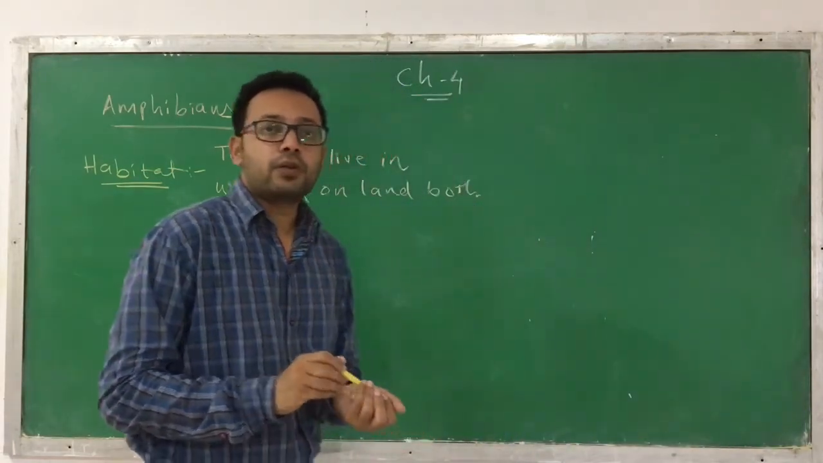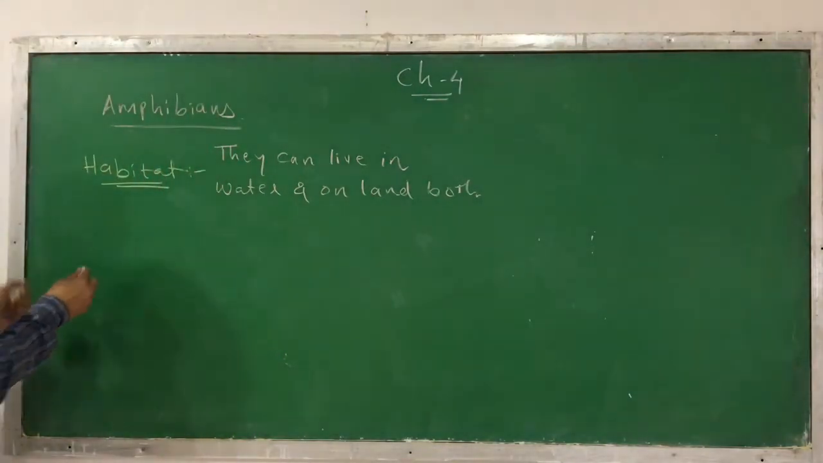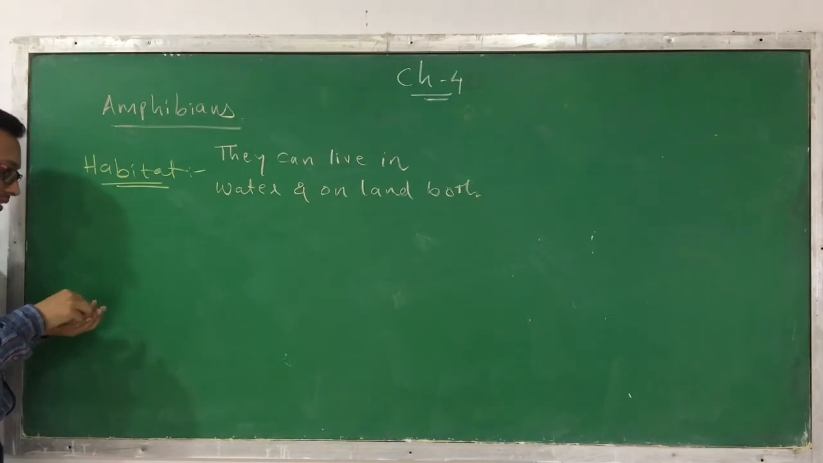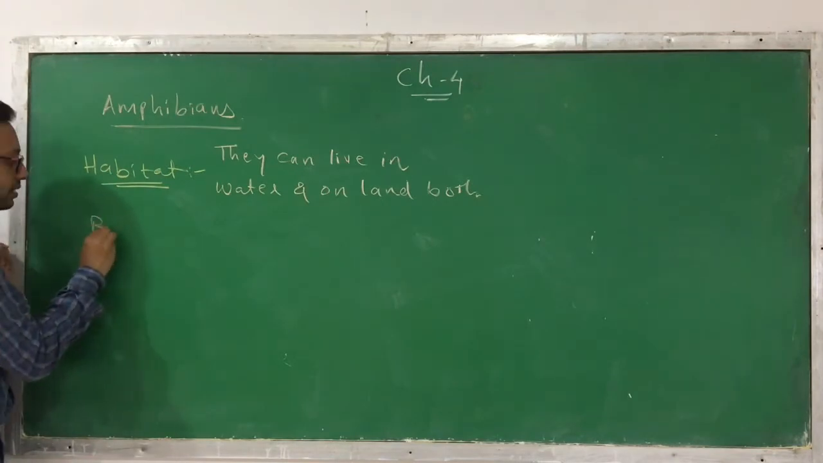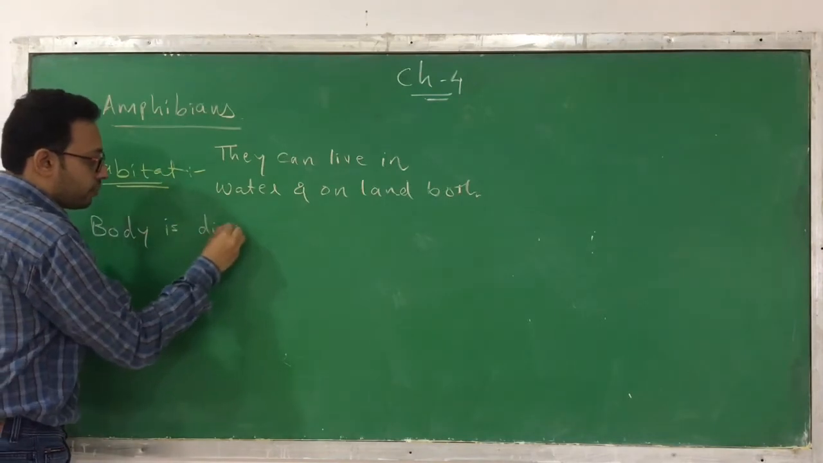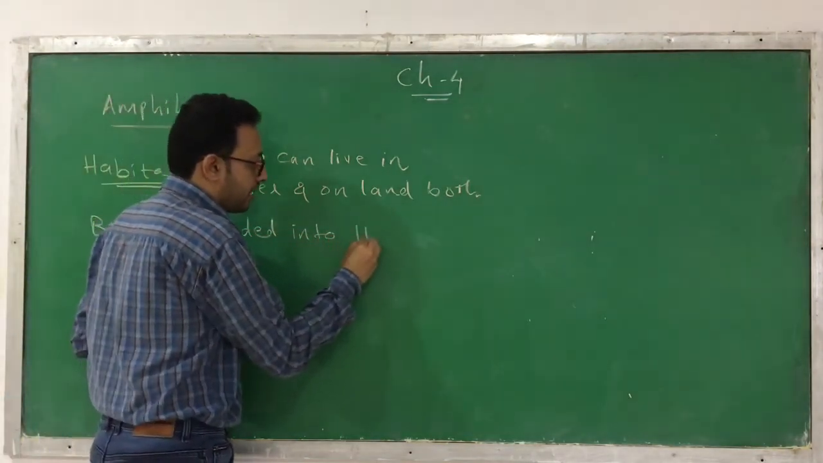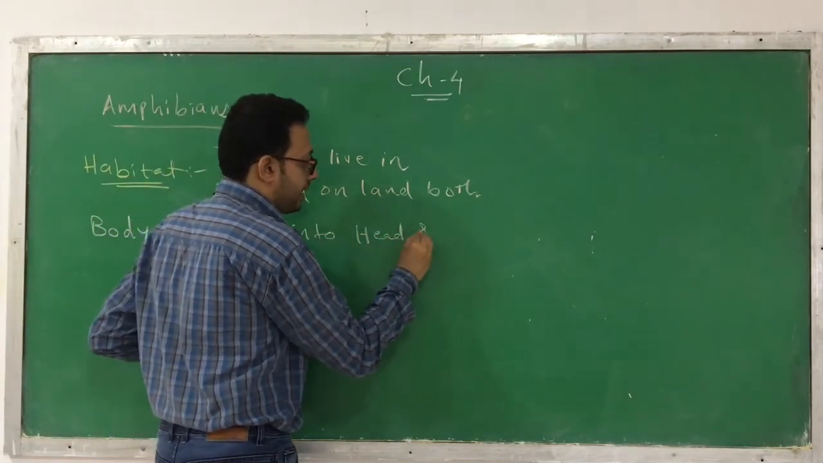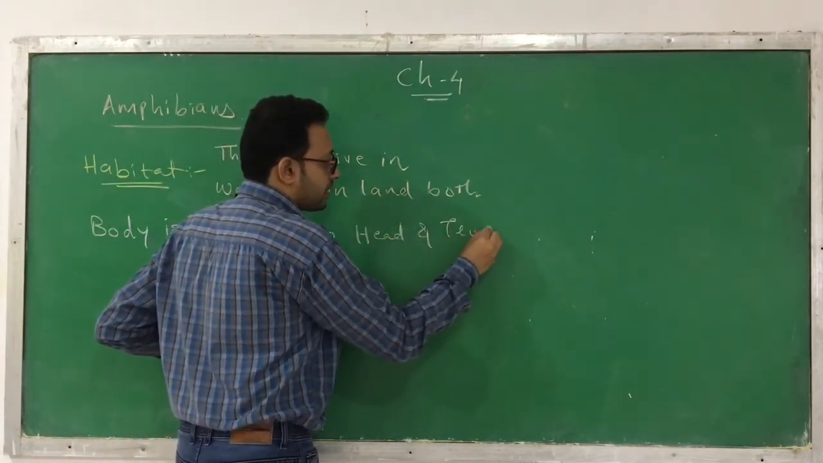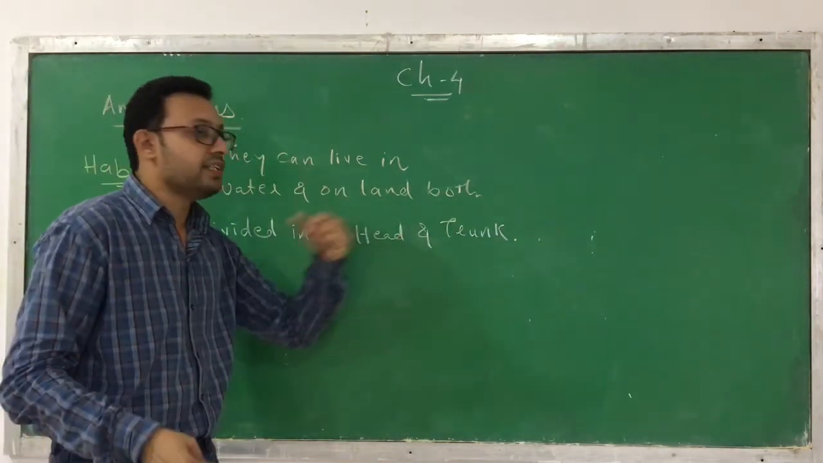Now if we talk about their body, it is divided into segments, and that is divided only externally. So the body is divided into two parts. Which two parts? Head and trunk. These are the two parts in which their body is divided, head and trunk.